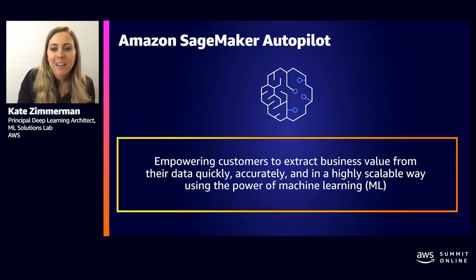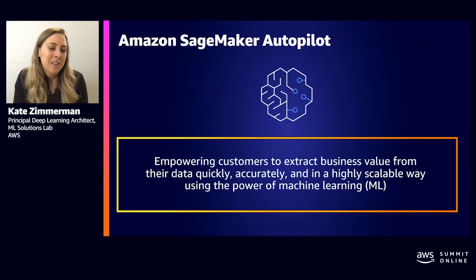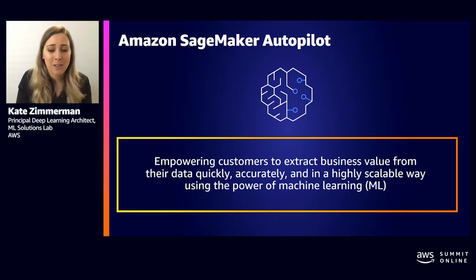The mission of Autopilot is to empower customers to use machine learning without requiring deep machine learning expertise. According to QuantHub, there are 3 times more job postings than job searches for data scientists, and data science is the second most in-demand tech role today. The first being cybersecurity engineers, of course. But the reality is that scaling data science expertise in a company takes a lot of time and can be pretty expensive, which is why we built Autopilot, so that all customers can easily create the best production models regardless of how extensive or experienced their data science team may be.